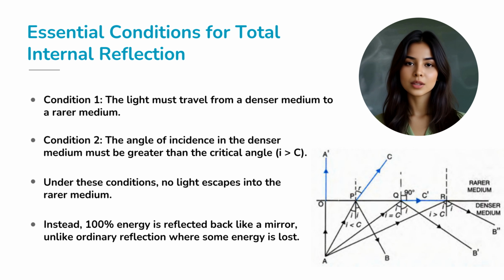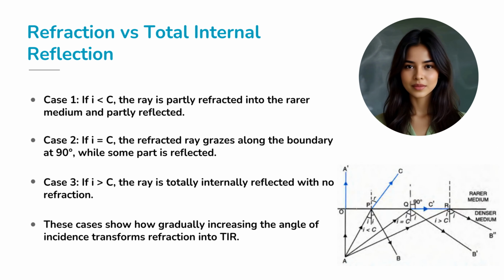In this case, no light energy is lost into the rarer medium. Unlike ordinary reflection, where some energy is always absorbed, here almost 100% of the light is reflected, just like a perfect mirror. Let's visualize how the ray behaves at different incident angles.